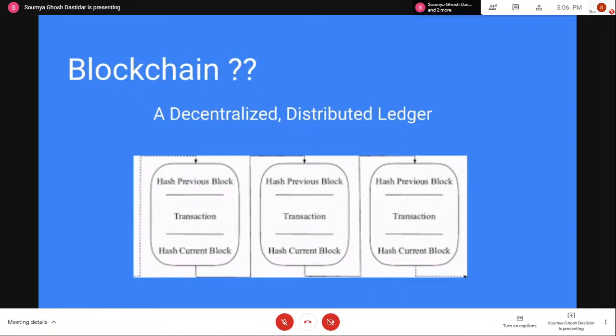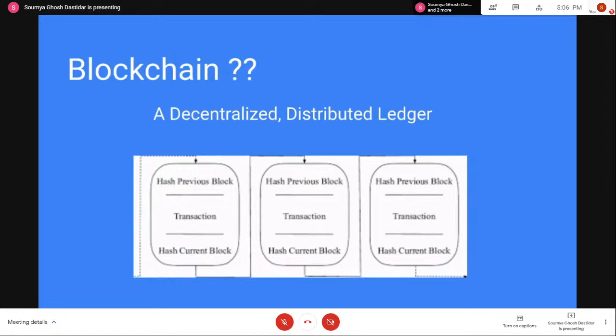To visualize how a blockchain looks, you can look at this diagram that is here. It's a little bit hazy, but as you can see, there are 3 blocks here, and each block has some data. Apart from the metadata, there is one main thing that each block is holding: a transaction. This is the transaction that I was talking about, A sending B X amount of money. So that is a transaction.